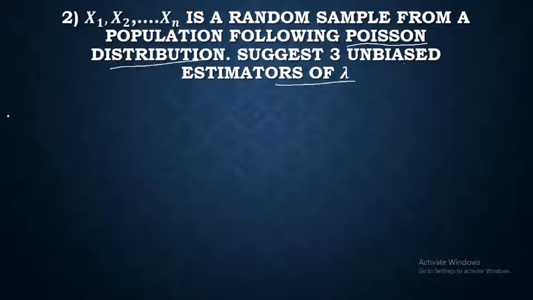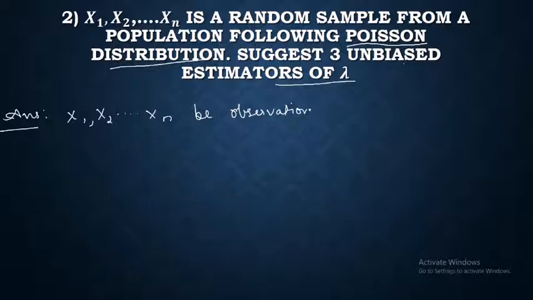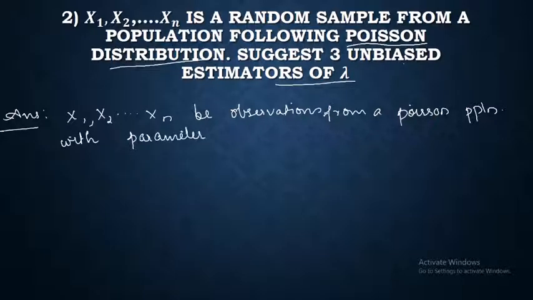Okay, so let x1, x2, etc. xn be observations from a Poisson population with parameter lambda.